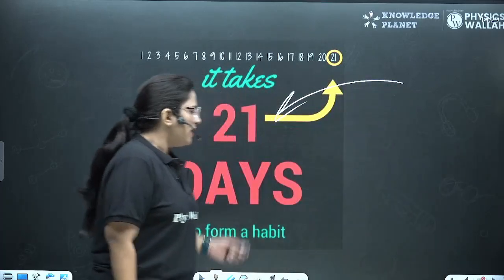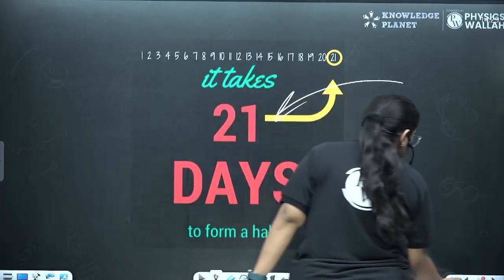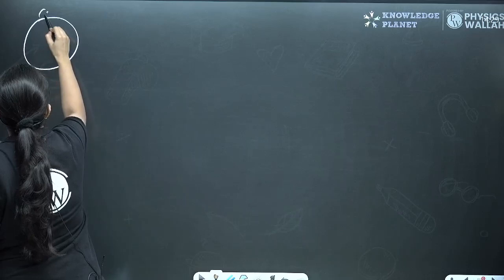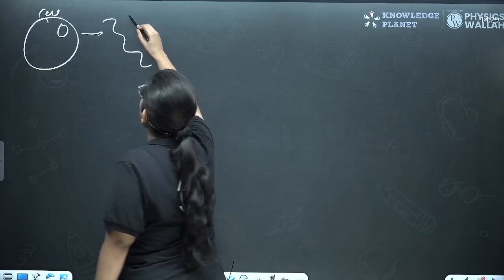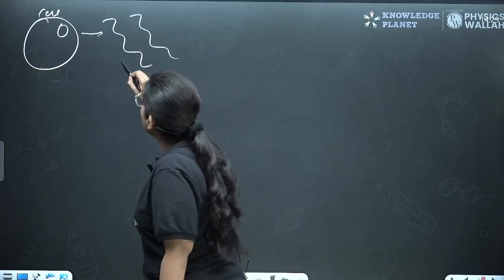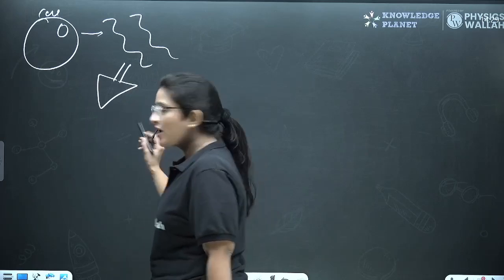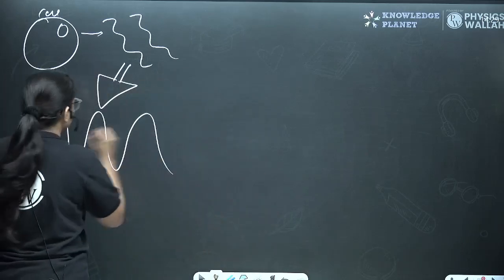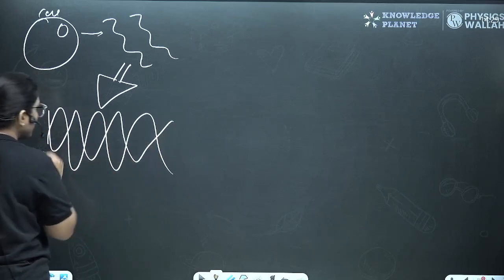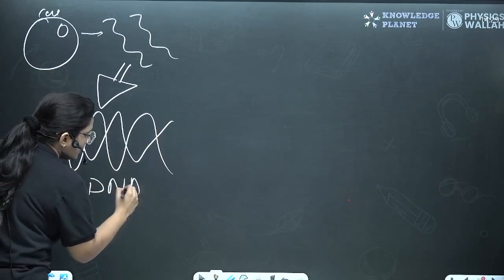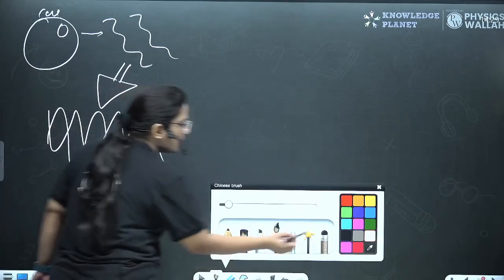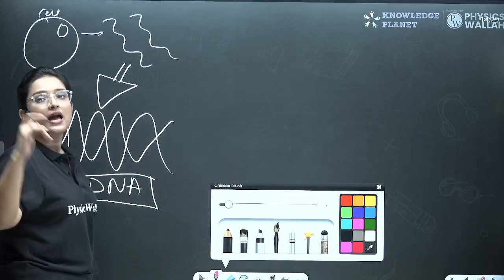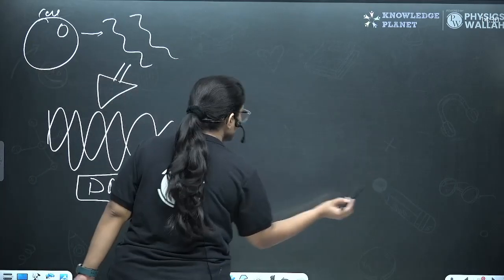Okay? Now, let's talk about some important terms before diving into the Mendelian genetics. So, for that, we have a cell. Alright? Now, the cell will have a nucleus. Now, this nucleus will have scattered material. Okay? So, let's zoom into this scattered material and let's see what it is. So, here we have got your DNA. Okay, this is your DNA. Now, what is DNA? DNA is the genetic material of humans. Now let's talk about the full form of DNA, which is deoxyribonucleic acid.